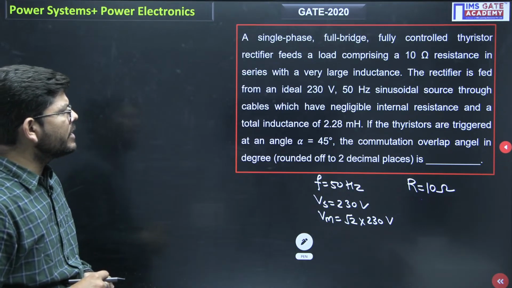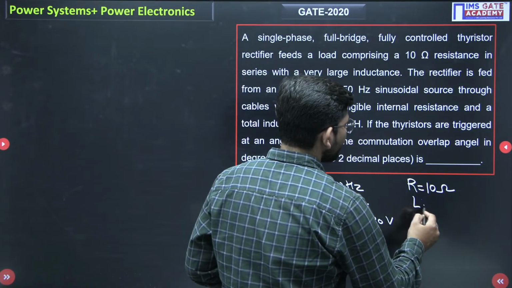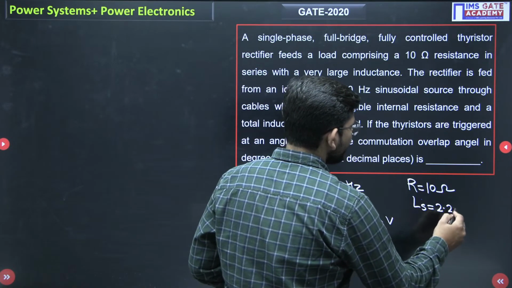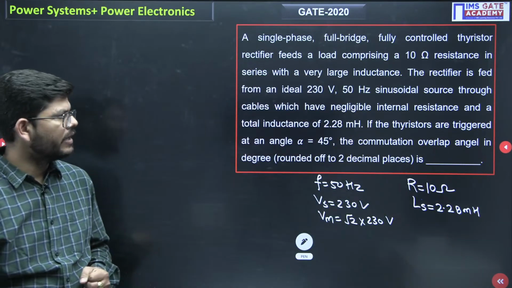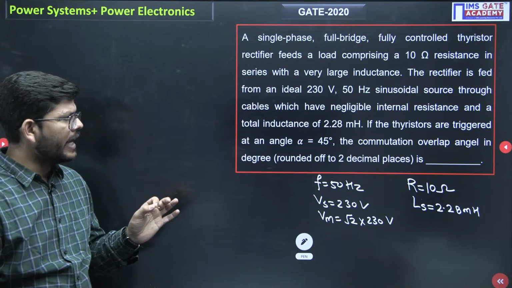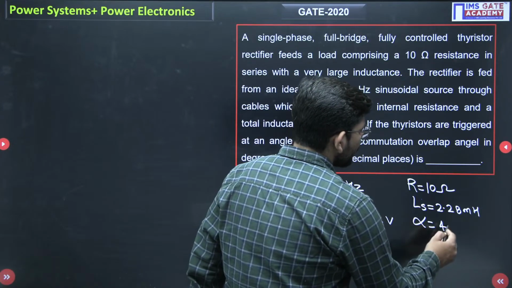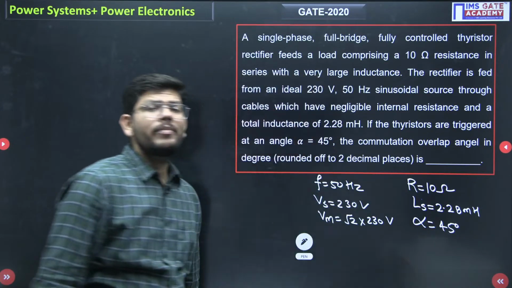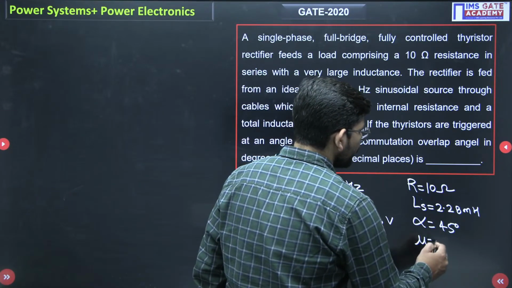Negligible internal resistance and a total source inductance of 2.28 millihenry. If the thyristors are triggered at an angle of 45 degree, so the firing angle is 45 degree, what will be the commutation overlap angle? We have to find the value of mu.